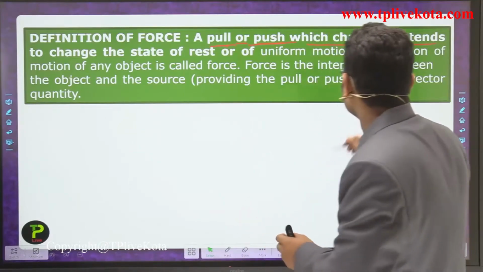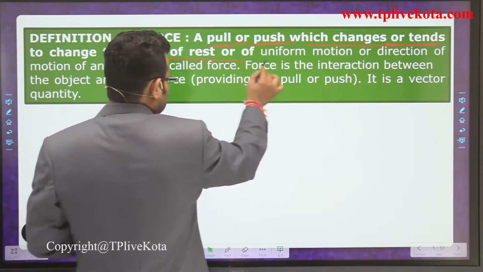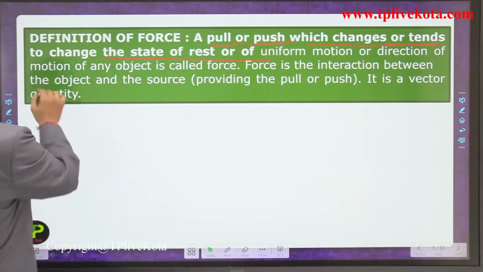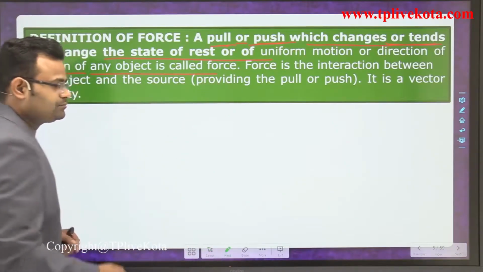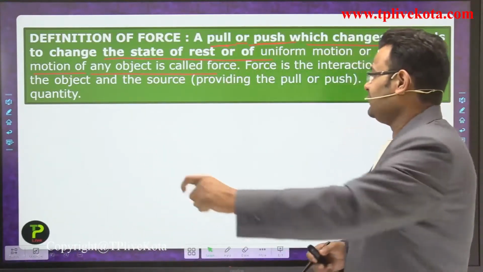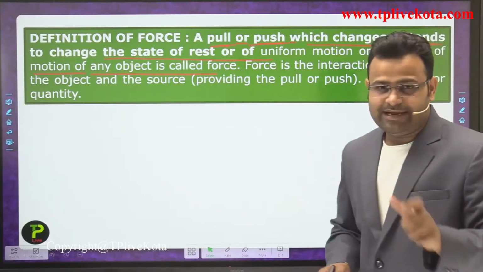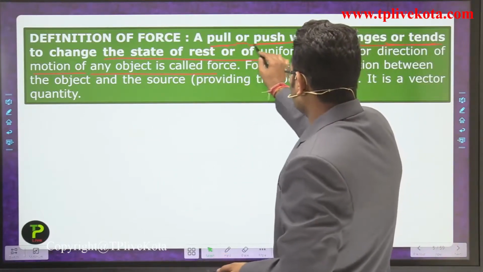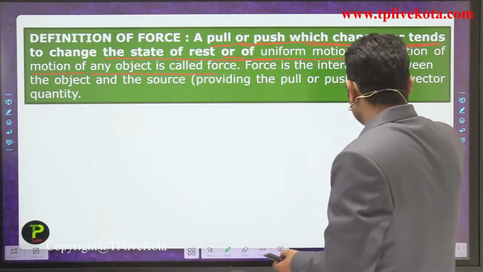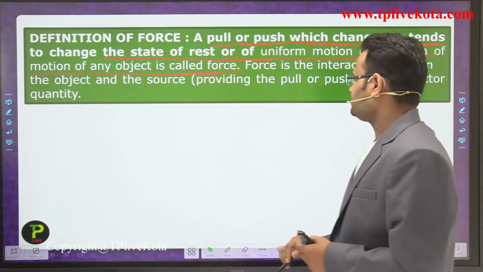So we write here: changes or tends to change the state of rest, or uniform motion, or direction of motion of any object. All five points are summarized in this definition. So a push or pull which changes or tends to change the state of rest, or uniform motion, or direction of motion of any object is called a force.